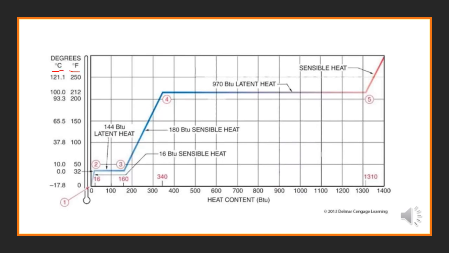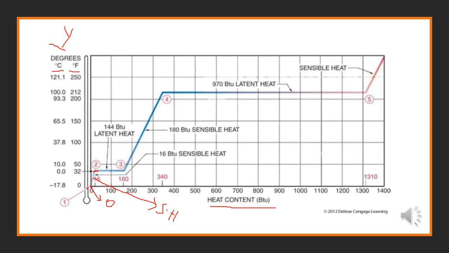They are on the y-axis, change in temperature, and the heat contents, which are in BTUs, on the x-axis. When the ice was at 0 degree centigrade, as its temperature increases, here will be the sensible heat. Its temperature changes and it becomes 32 Fahrenheit or 0 degree centigrade.